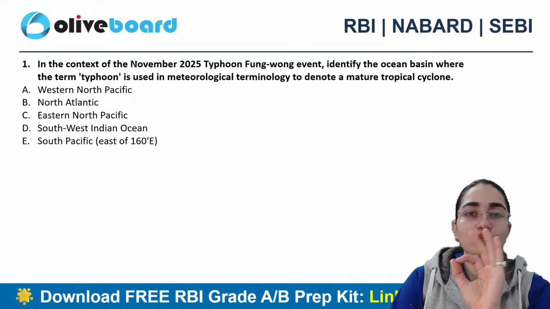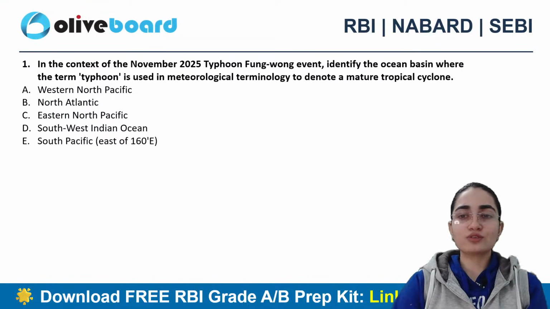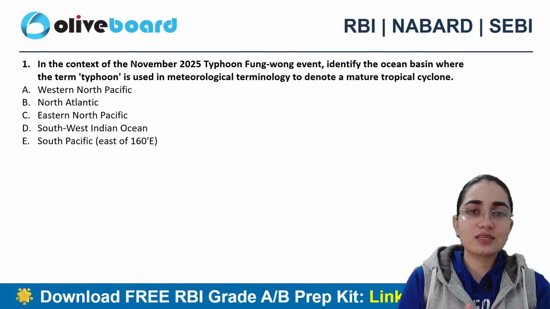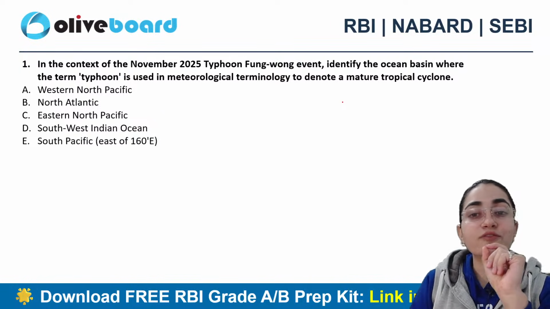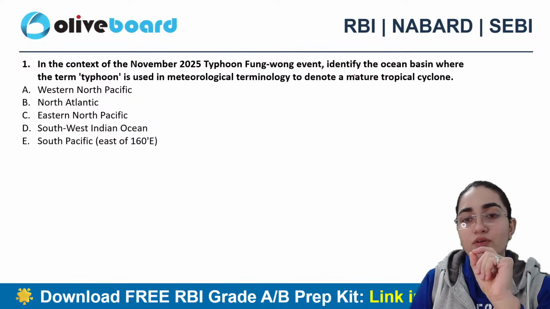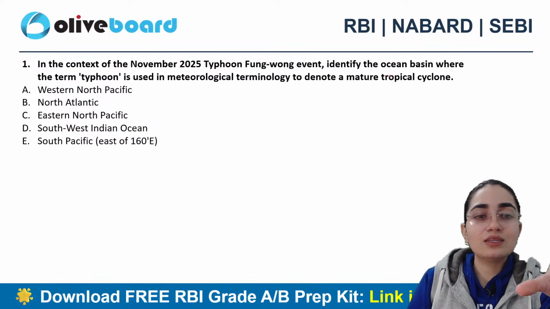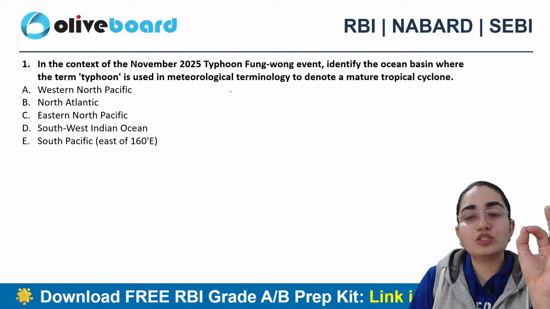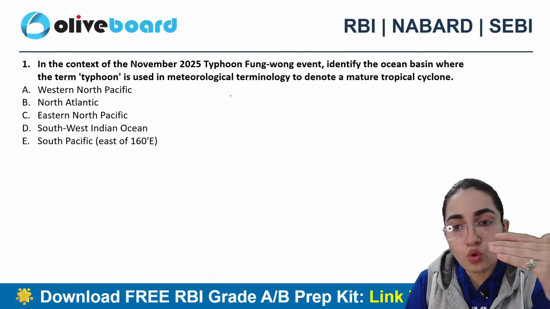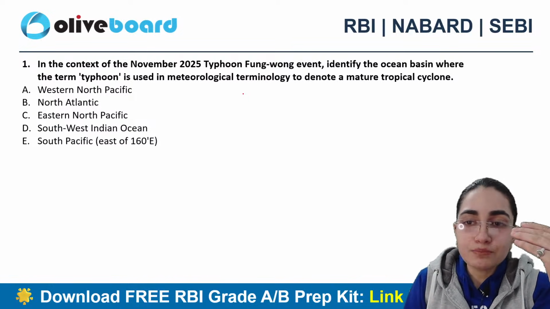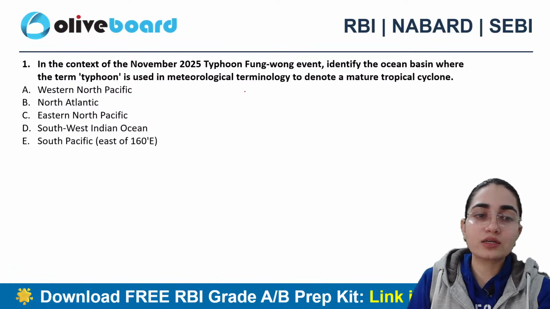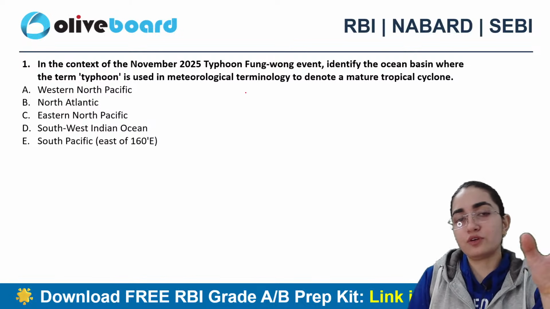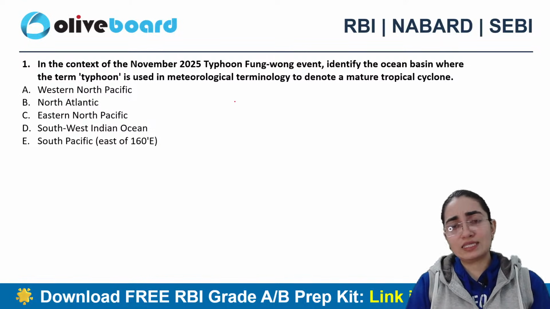All right. So the first question, without wasting any time, I'm just starting with the questions so that we can discuss this as well. In the context of the November 2025 typhoon Feng Wong event, identify the ocean basin where the term typhoon is used in meteorological terminology to denote a mature tropical cyclone. Is it Western North Pacific, North Atlantic, Eastern North Pacific, Southwest Indian Ocean, or South Pacific, that is east of 160 east?